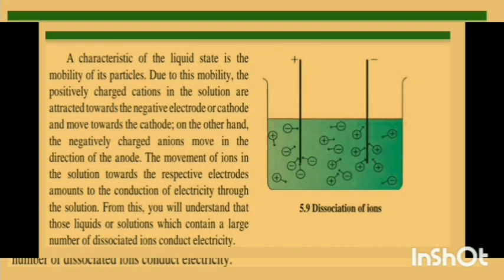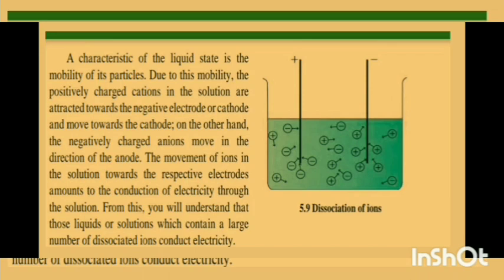A characteristic of the liquid state is the mobility of its particles, and due to this mobility, the positively charged cations in the solution are attracted towards the negative electrode or cathode and move towards the cathode. Mobility means the movement of particles.